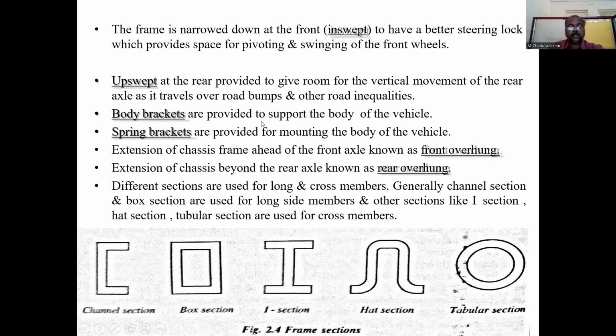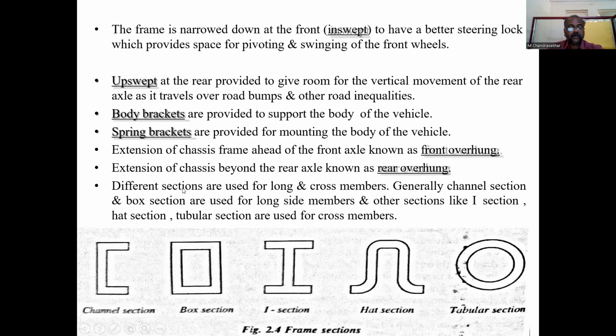Body brackets are provided to support the body of the vehicle. Spring brackets are provided for mounting the springs of the vehicle. Extension of the chassis frame ahead of the front axle is known as front overhang. Extension of the chassis beyond the rear axle is known as rear overhang.